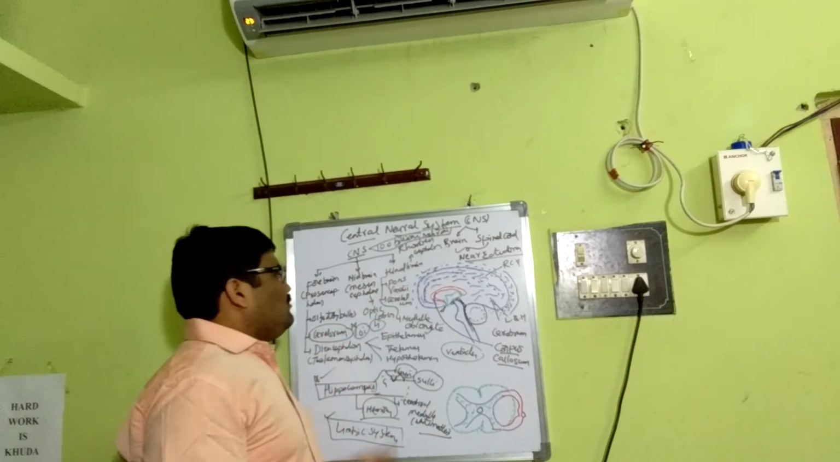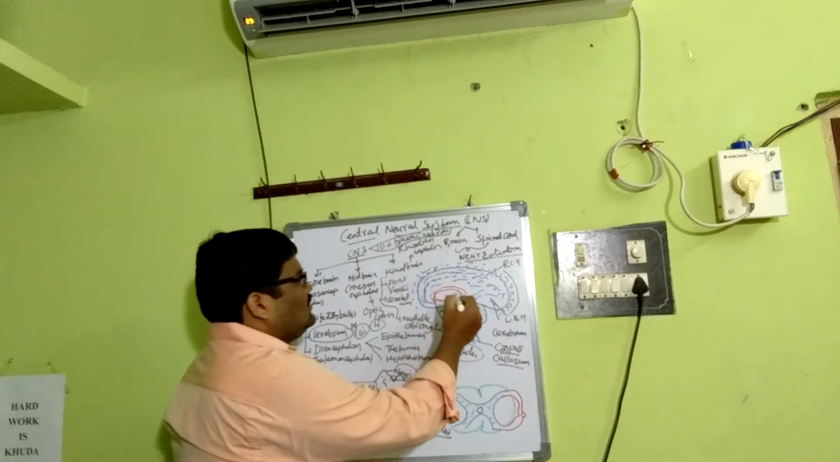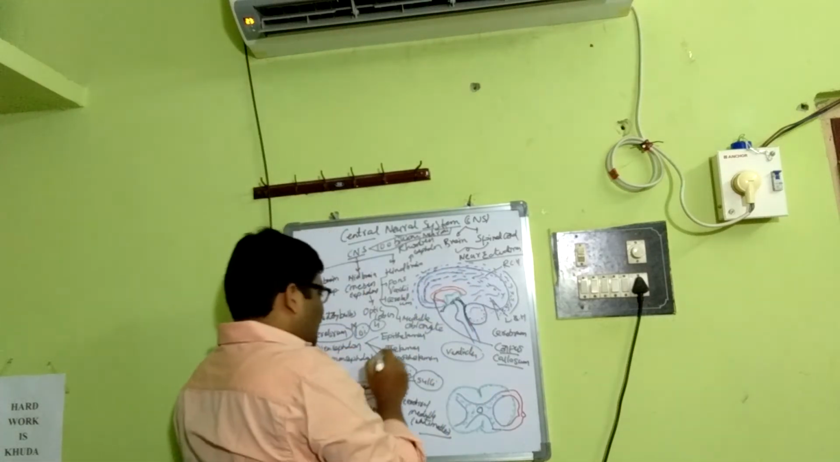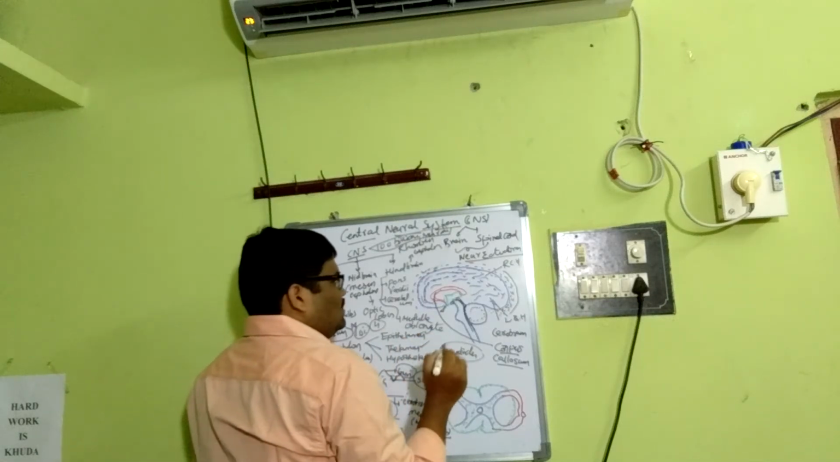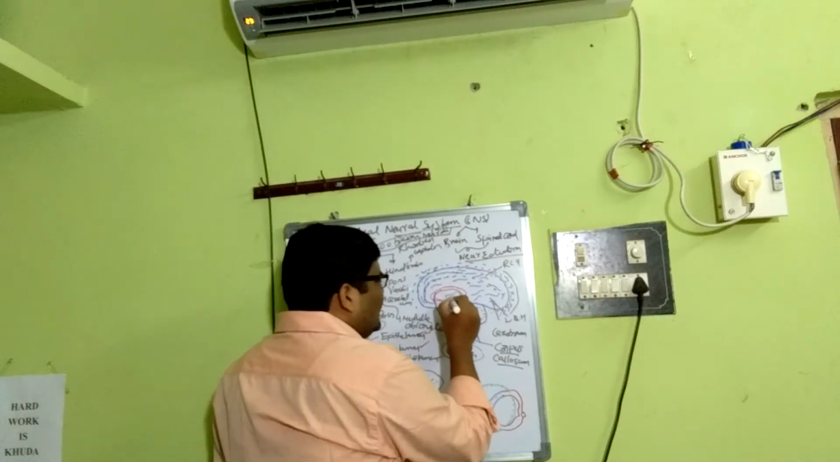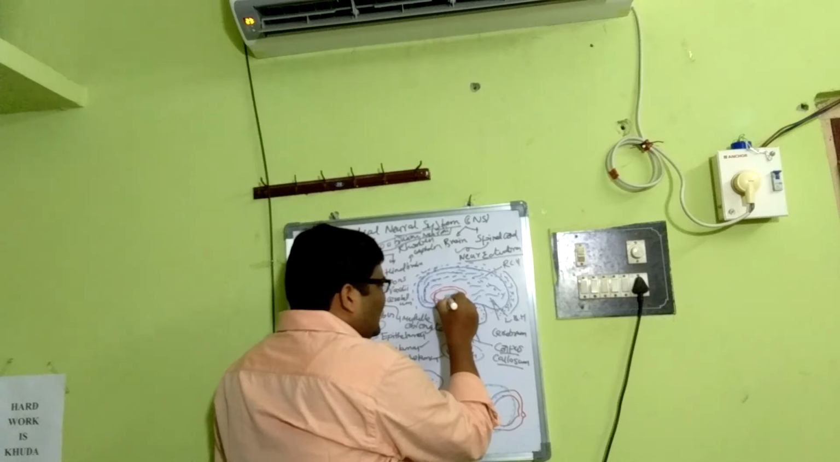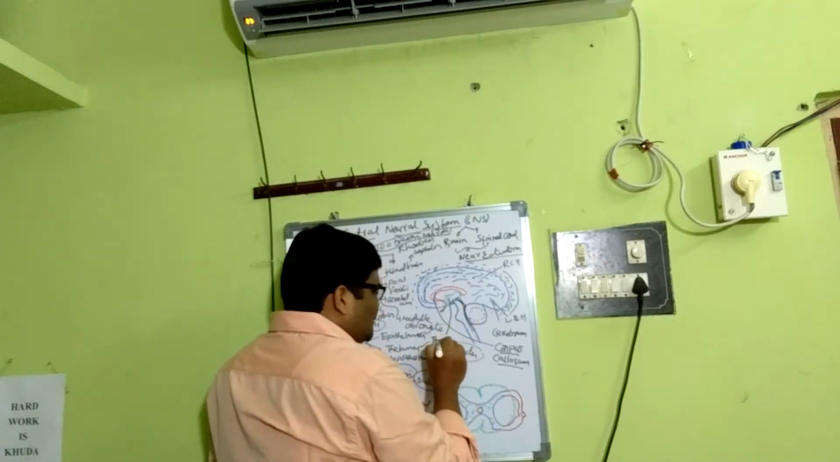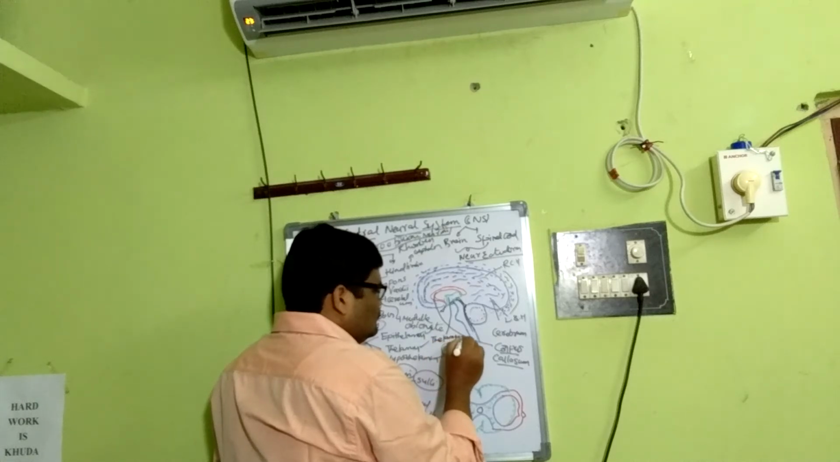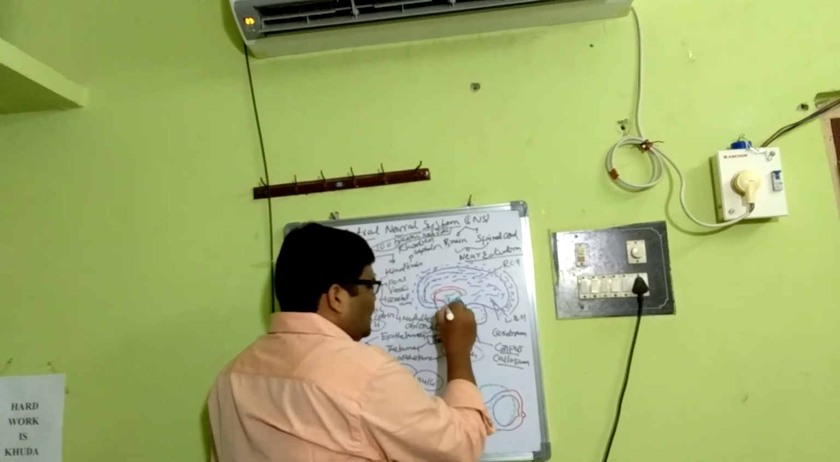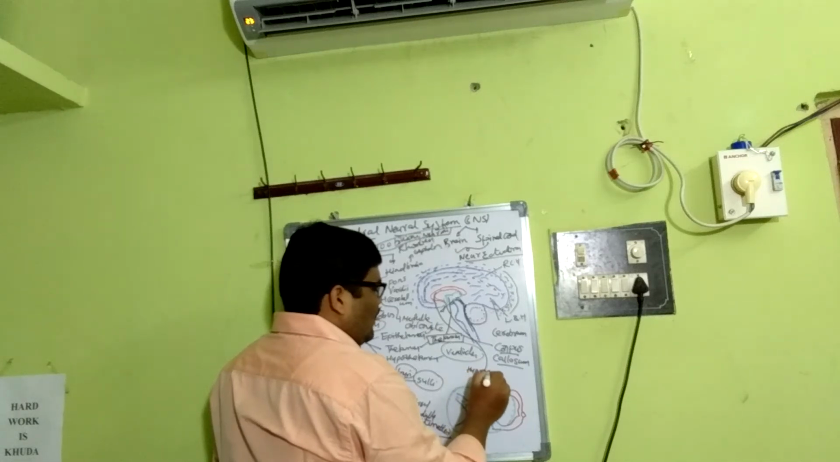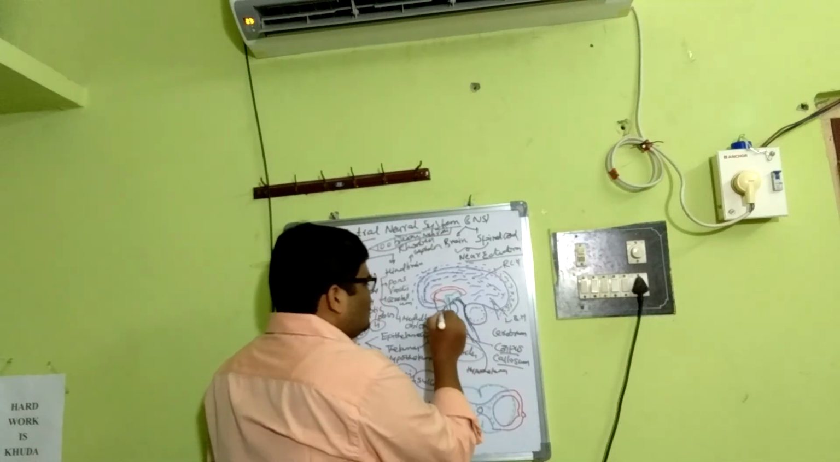Then the diencephalon. After the cerebrum, say for example this is the cerebral hemisphere, this is the corpus callosum, and the diencephalon. It again has the epithalamus, thalamus and hypothalamus. Say this is the thalamus, and this is the hypothalamus. We already discussed what exactly the hypothalamus is. This is the pituitary.